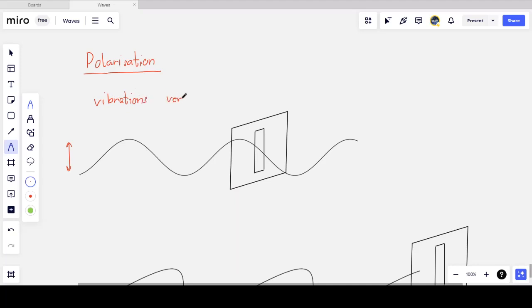So if the vibrations of the rope are vertical, then we call this a plane polarized wave, since all the particles on the rope are vibrating in a vertical plane. So it is polarized in the vertical direction. It only has one plane of vibration. If I pass this rope through a vertical slit, what I find is that the wave will pass through as it entered. There will be no loss in this wave. It's going to move straight through the slit and continue moving.